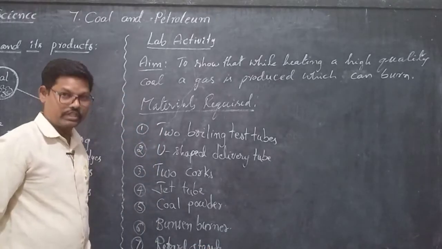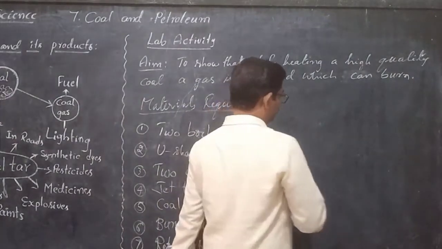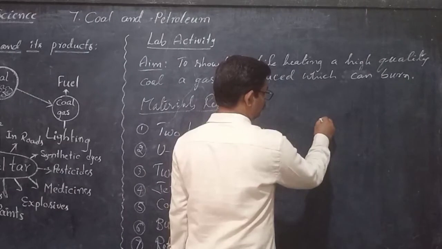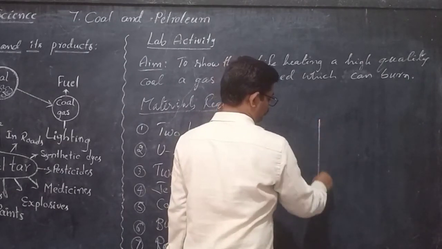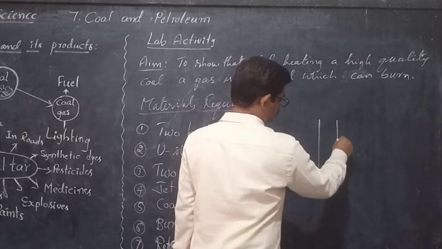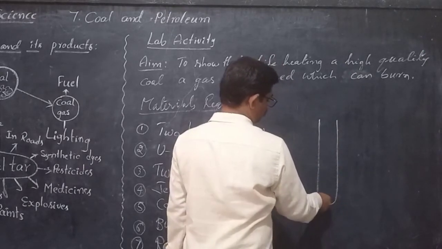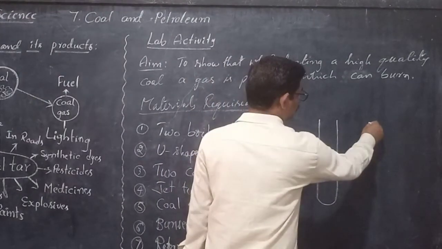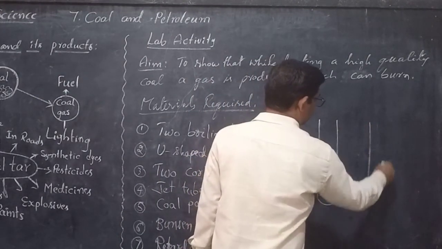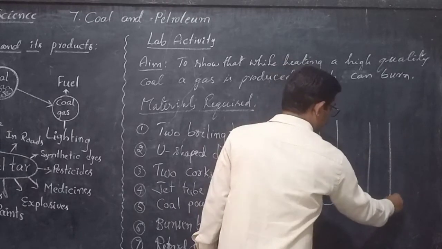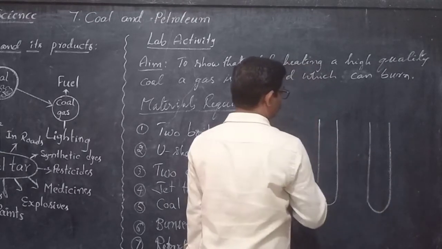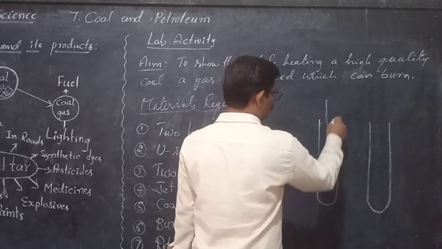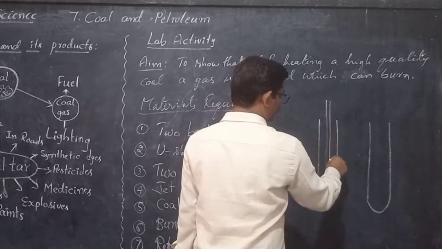So let us observe the diagram. First of all, we have to draw two test tubes. One test tube, and on this side, the other test tube. We can fix a U-shaped delivery tube.